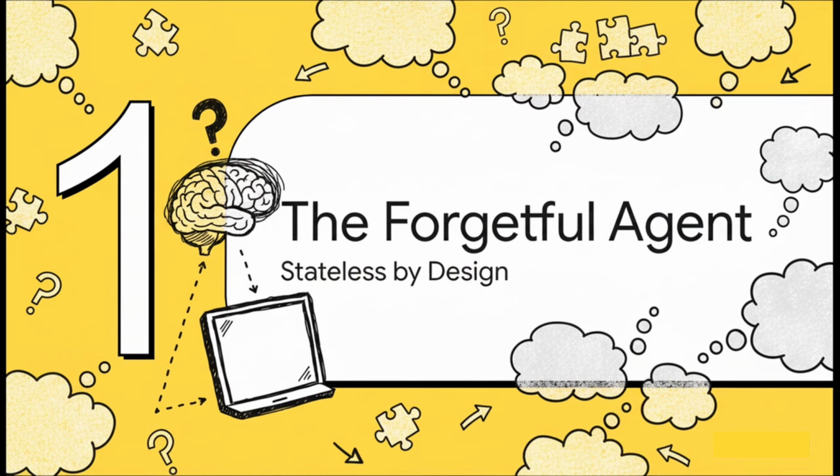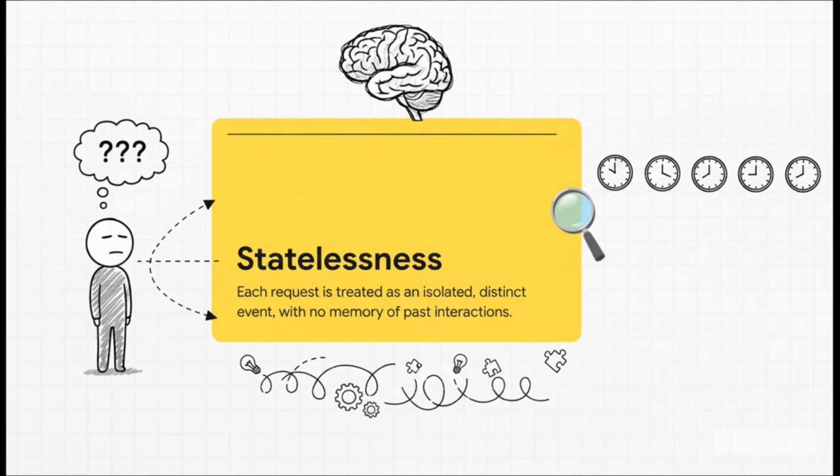So why does this even happen in the first place? Well, it all comes down to a concept called statelessness. A large language model, all by itself, treats every single interaction like it's the first time you've ever met. It's a brand new event, completely cut off from everything that came before. To put it really simply, without some kind of external memory system bolted on, talking to an AI agent is like having a conversation with someone who gets total amnesia every single time you open your mouth.